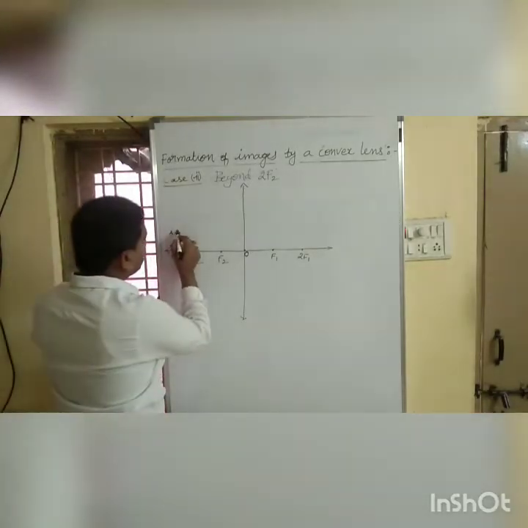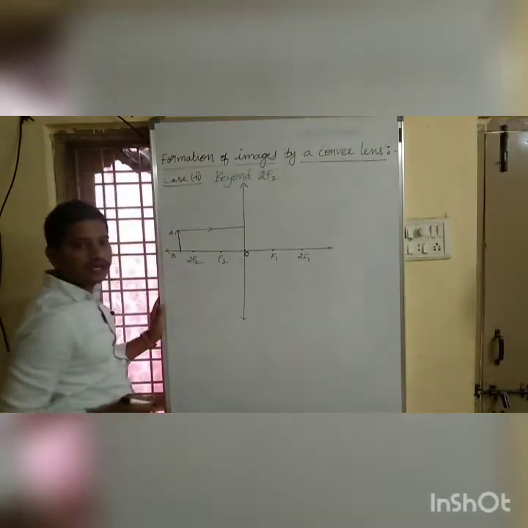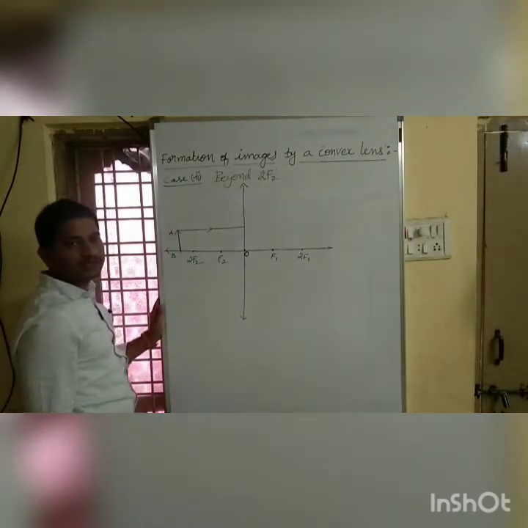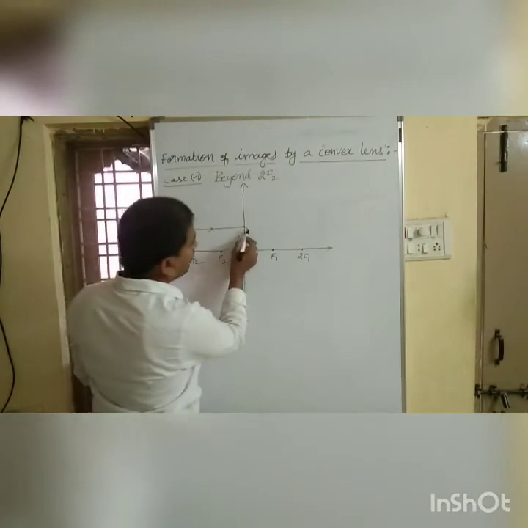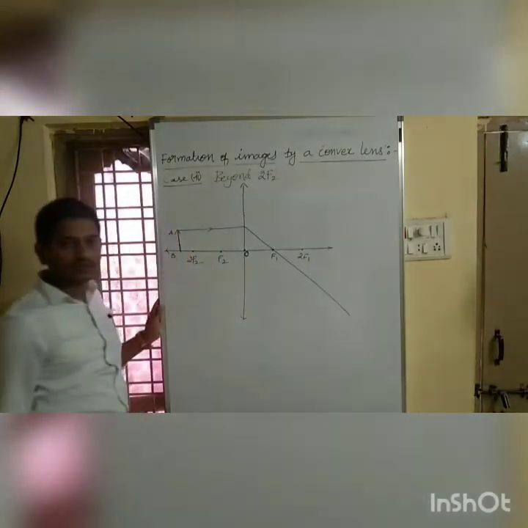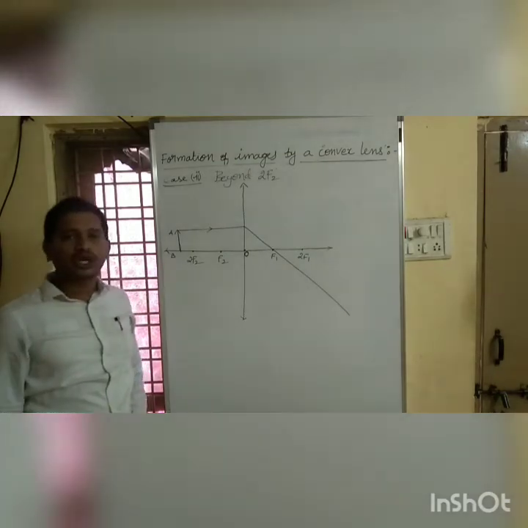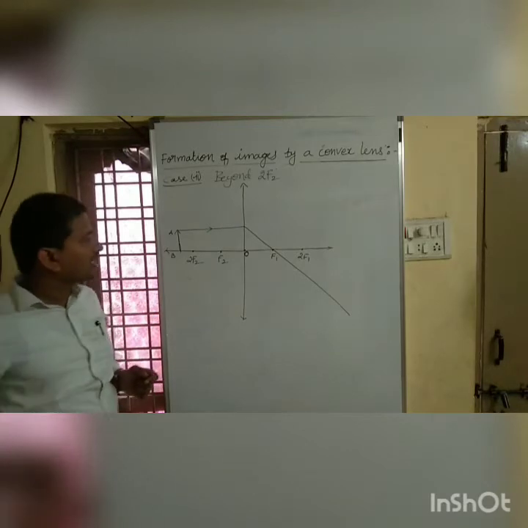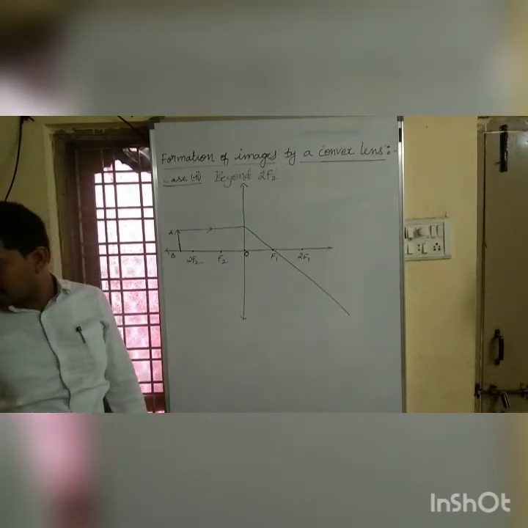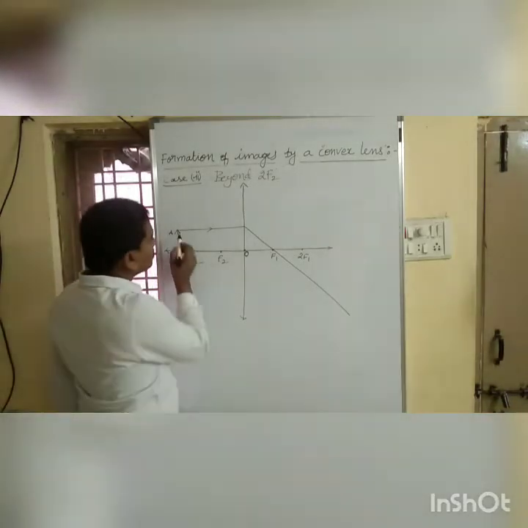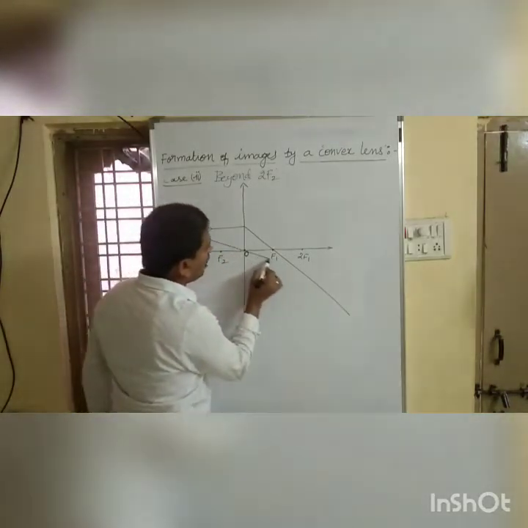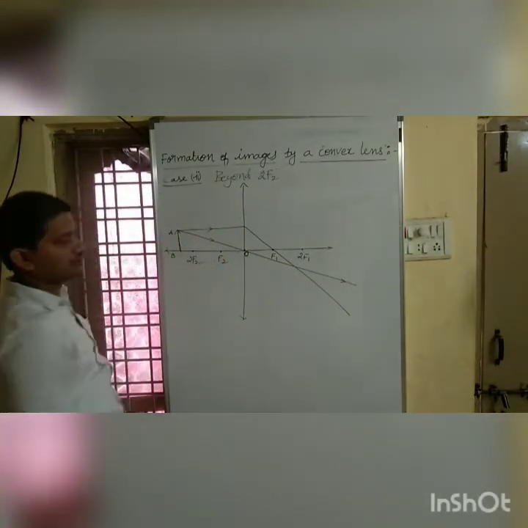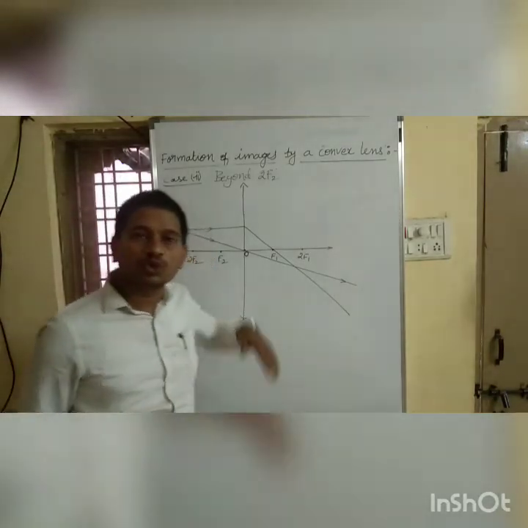Okay, this is our first ray. A ray of light which is parallel to the principal axis, after refraction, it must pass through the focus. And the second ray of light, which is passing through the optic center.